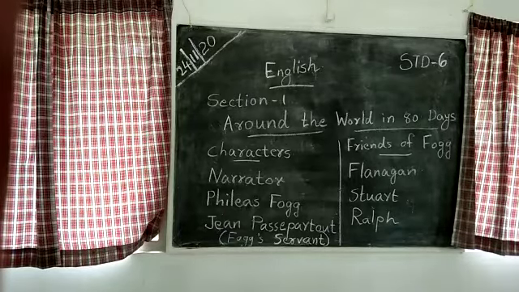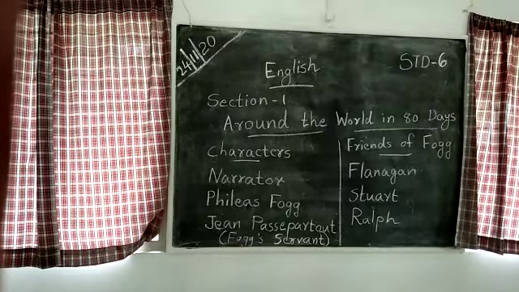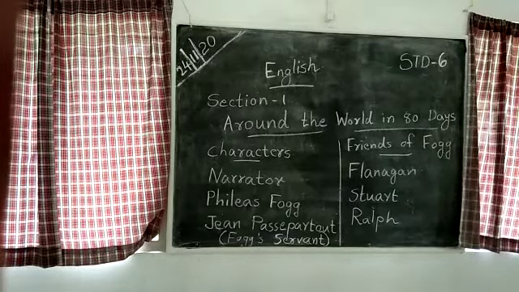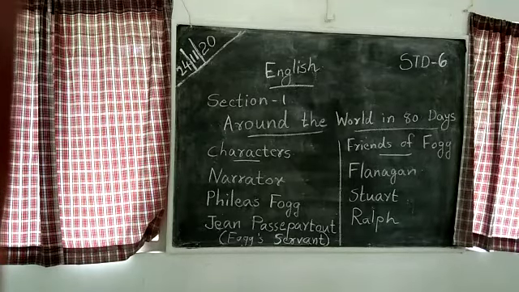In this story, Phileas Fogg lived in 1872. He lived in London and he was a member of the Reform Club. Then, was Phileas Fogg rich?